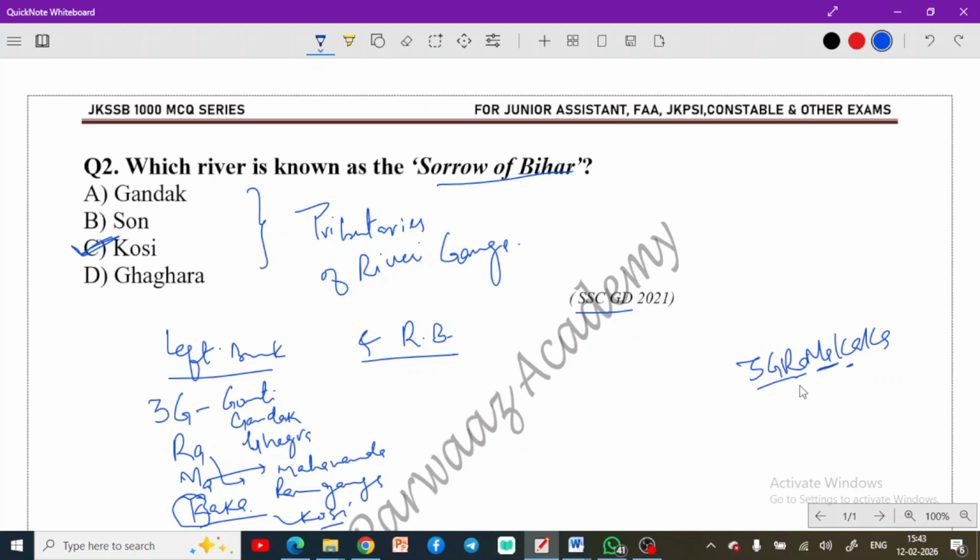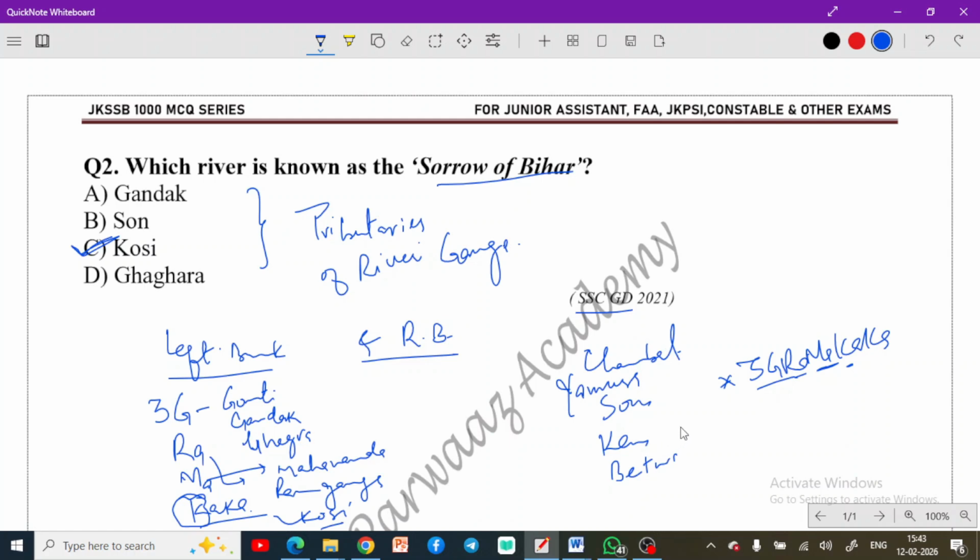Once you remember the left bank tributaries, the right bank tributaries can be solved easily, because you know the left bank tributaries, so you have no doubt about the right bank tributaries, which are your Yamuna, Son, Ken, Betwa, Chambal. So these are the tributaries that you need to remember. Okay, these are the tributaries of River Ganga. I have discussed all of these, but remember this trick for the left bank tributaries. All other things can be easily remembered. Okay, now moving to the next question.